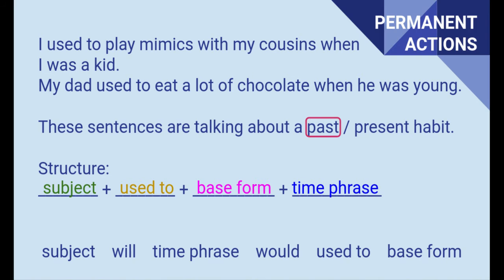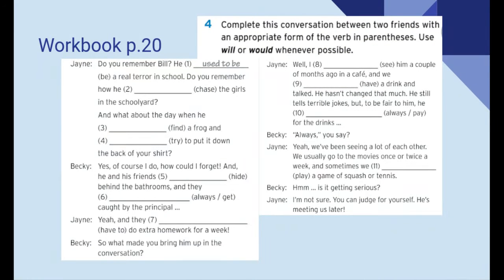Okay, guys. Now we're going to practice. Let's go to the workbook page 20. Exercise number 4. Here, you're going to complete a conversation between two friends with an appropriate form of the verb in parentheses. You need to use will or would whenever you need it. For example, let's start. Do you remember Bill?